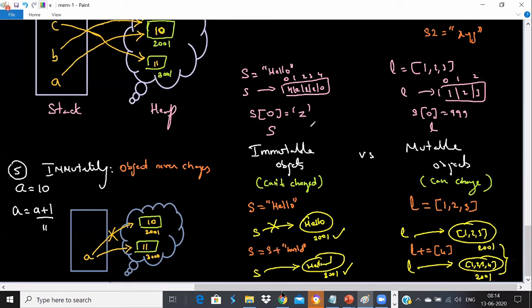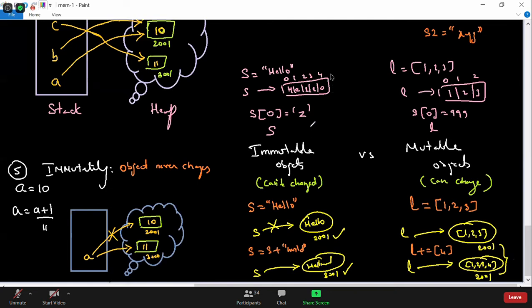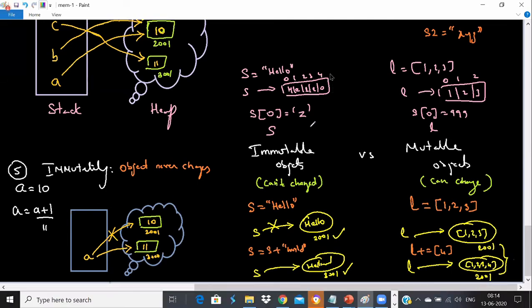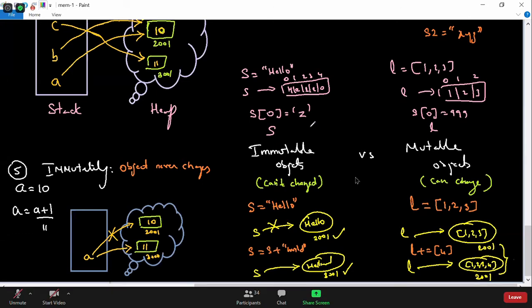What will be the output when I print S? What will be the output when I print L? Okay, Udit thinks S will print Zello. And in the list it will be 999, 2, 3, not 1, 2, 3. Very good. List will be 999, 2, 3. And what about the string?